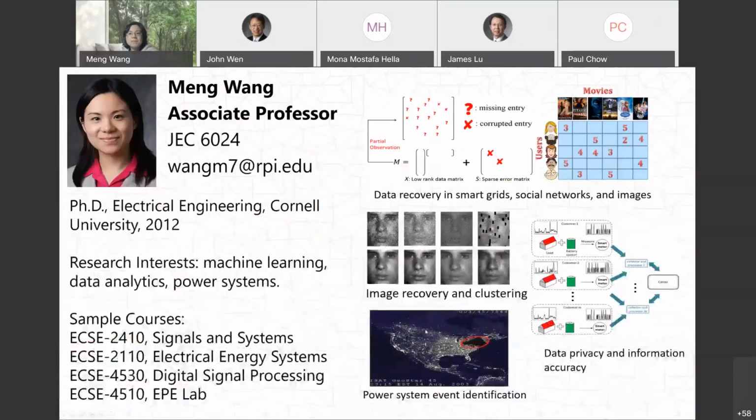Okay, my name is Meng Wang. I have been at RPI since 2012. The courses I've taught include signals and systems, digital signal processing, electrical energy systems, and EP labs.